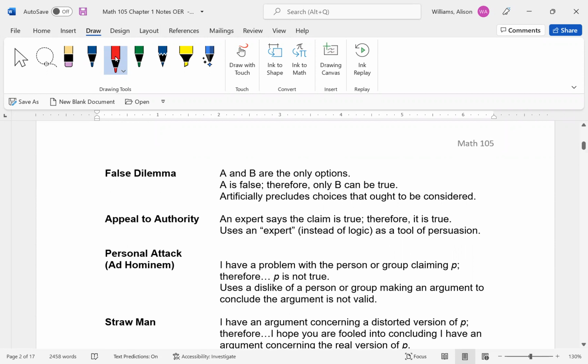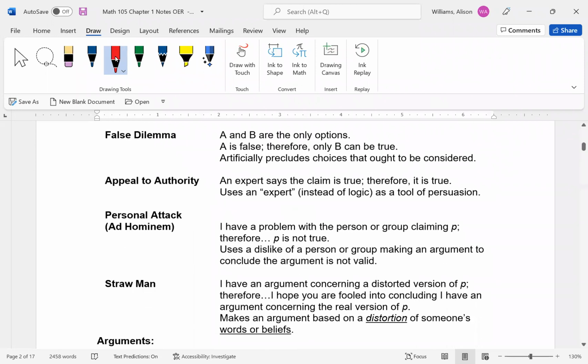Appeal to authority is using an expert. Some expert says it's true, therefore it must be true. Okay. Personal attack, which is also called ad hominem. This is when you have a problem with a group. And therefore, because the group says it's true, it must not be true because you just don't like them. And this happens a lot, especially with politics, right?